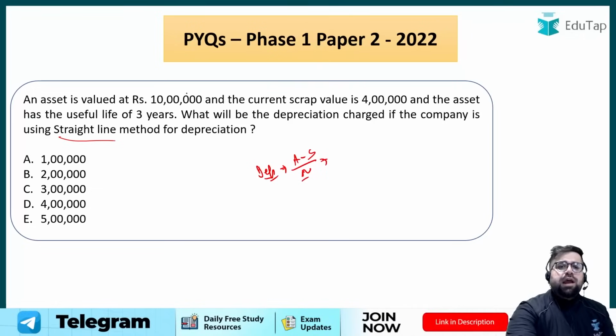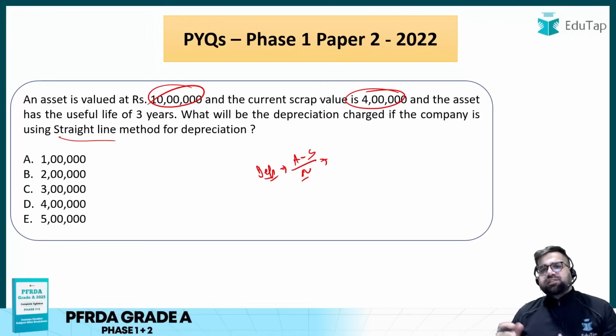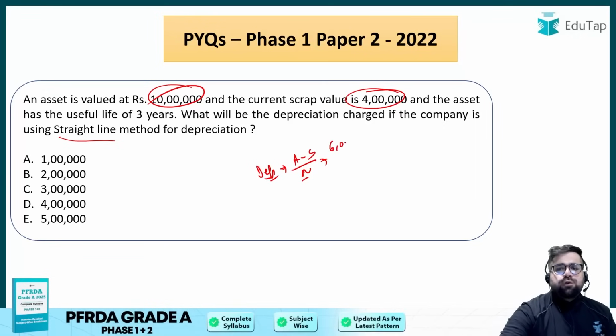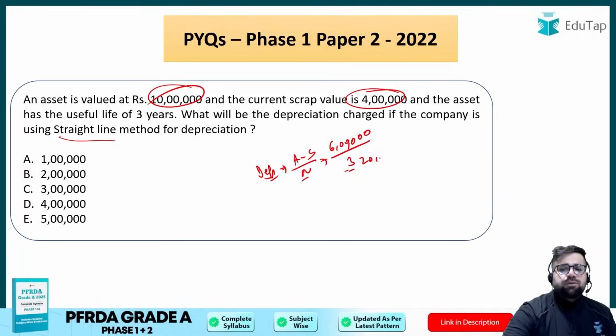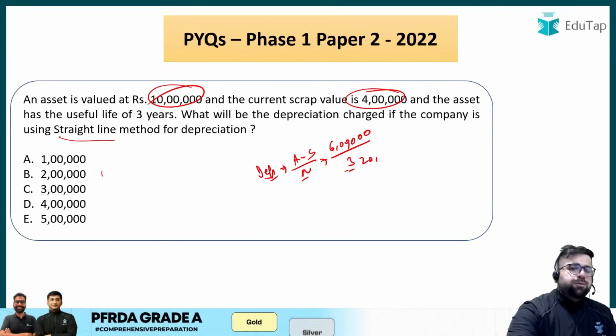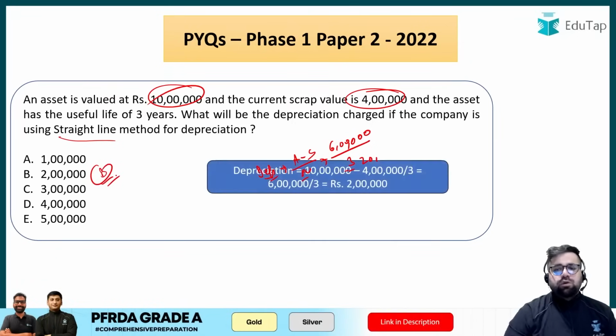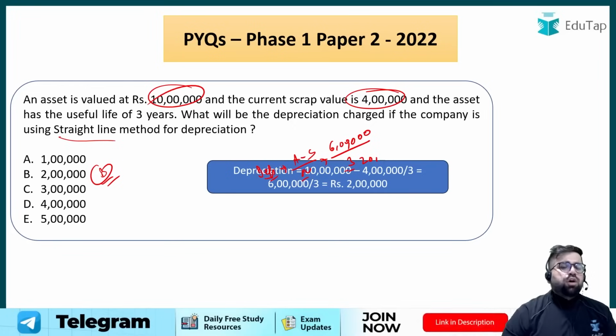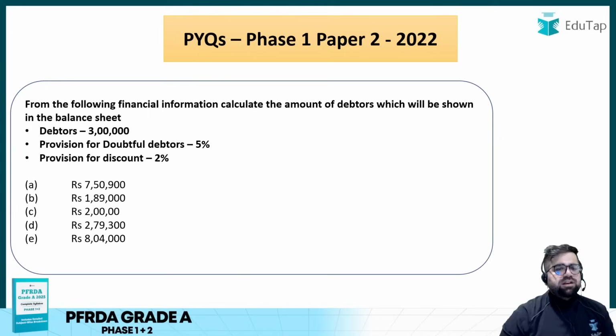So over here the asset is 10 lakh minus the scrap value. 10 minus 4 is 6 lakh, divided by the useful life 3. So your answer will be 2 lakh. Yes, so the answer will be option number B in this case. Okay, very easy. I will not even consider this as moderate because you just need to remember one formula, put your values and the answer will come.